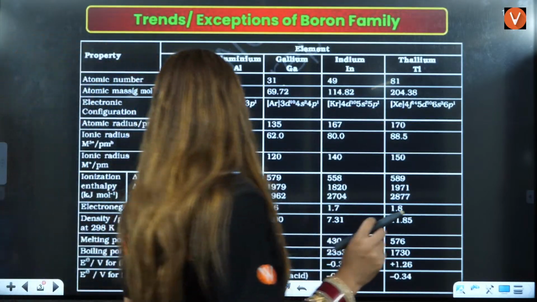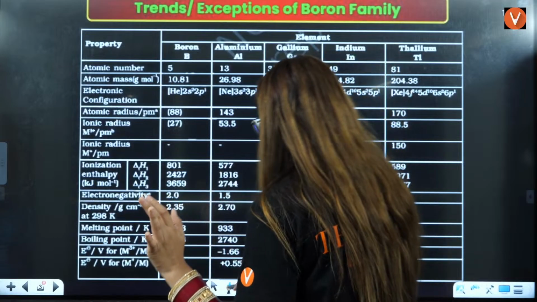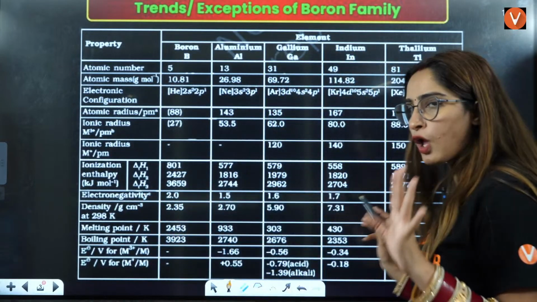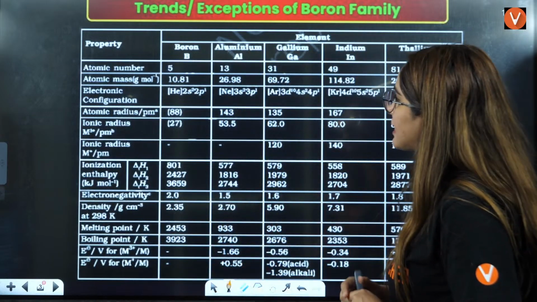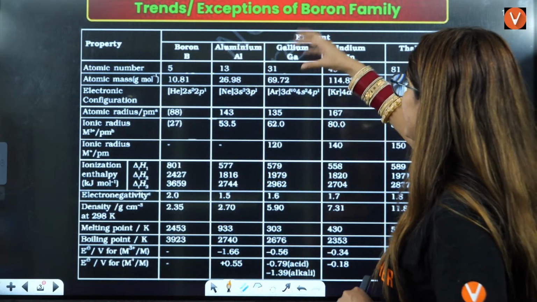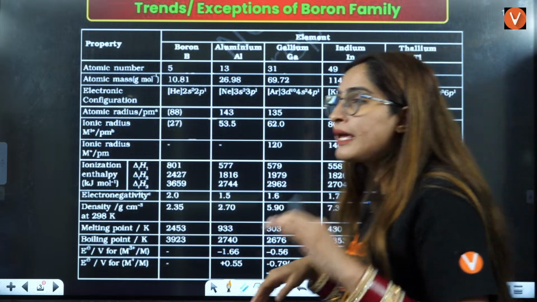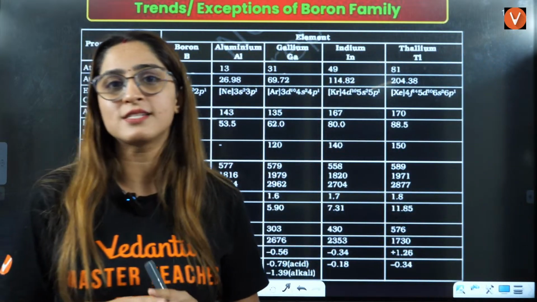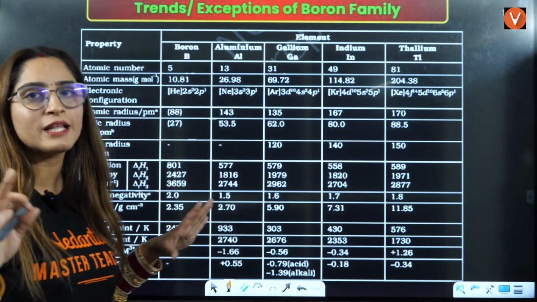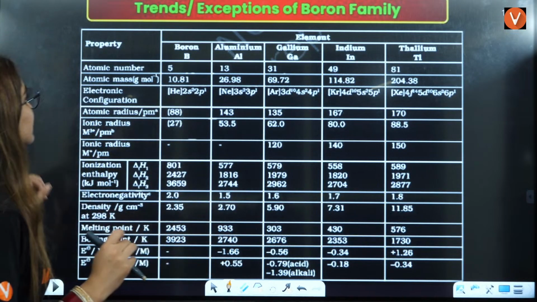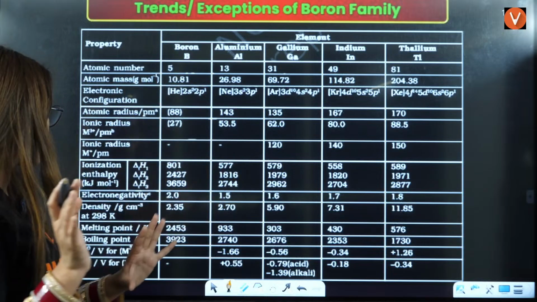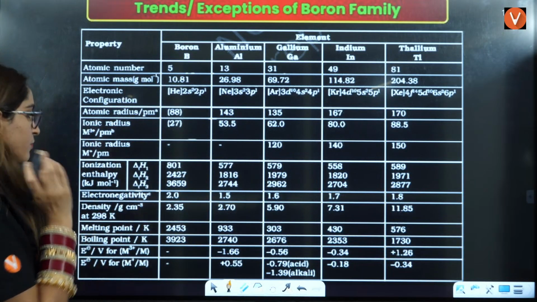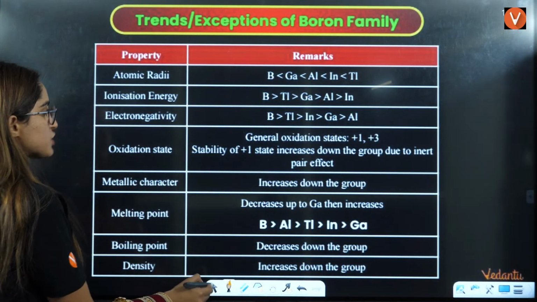Now I'm going to take up the exceptional trends of the p block. For the p block, group 13, you have boron, aluminium, gallium, indium, thallium. Here are some of the important trends. I have looked for all the important exceptions for you. So, this is the chart that you have. What are the important points from this chart?